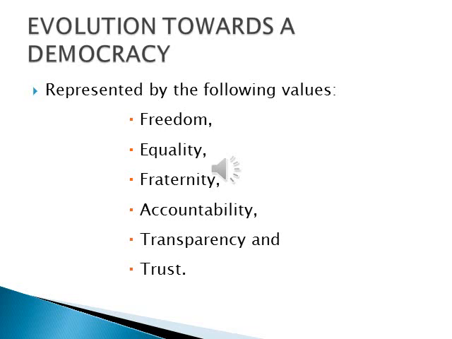The government is responsible, and the people are also responsible for their government. Then transparency, which means being transparent. Everything that happens in the government or in public was transparent. Then trust, a strong belief in the responsibility. So these are the democratic concepts: first freedom, then equality, then fraternity, then accountability, then transparency and trust. These are the common values that existed in democratic government.